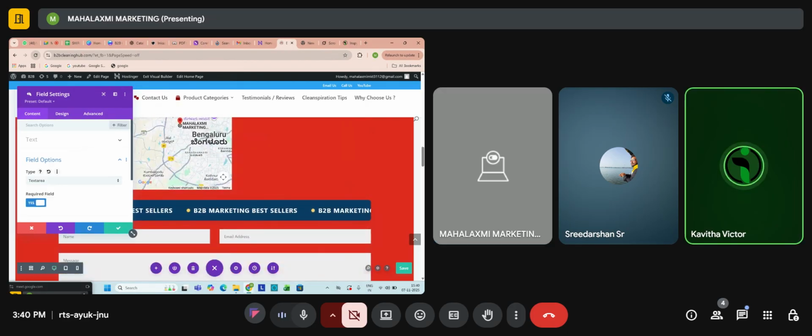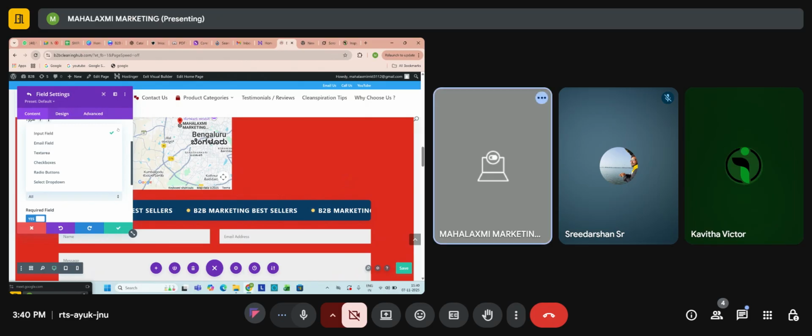And the next option is check boxes. What are check boxes? You can give multiple options. For example, where are you from? So the location can be given as three to four options so that people can select one from the check box. Check box means a box will be there. You have to tick inside the box. Got it?